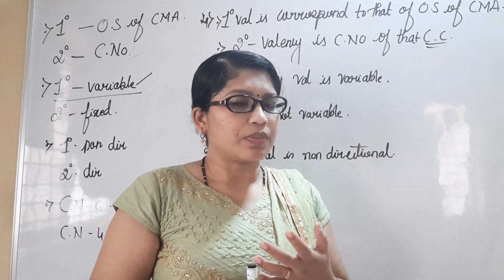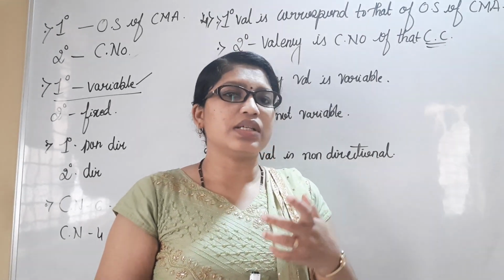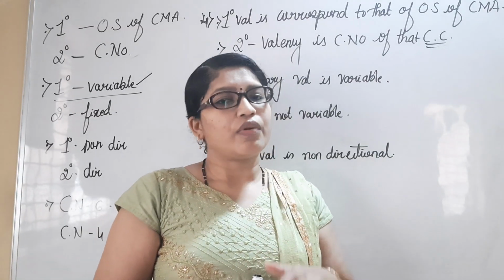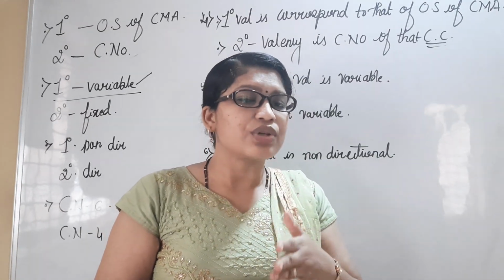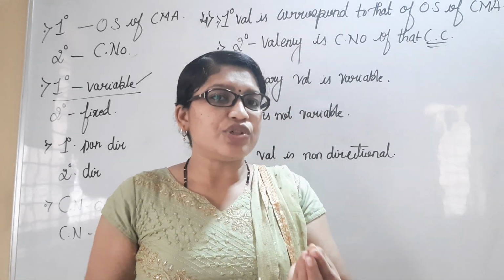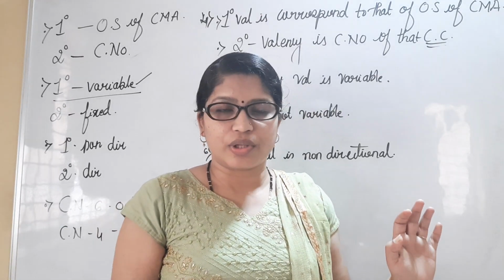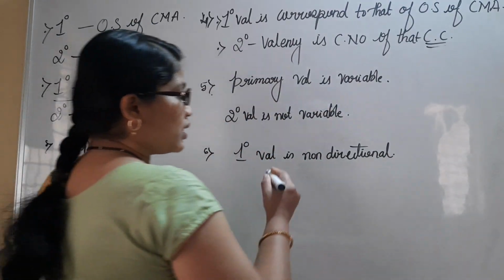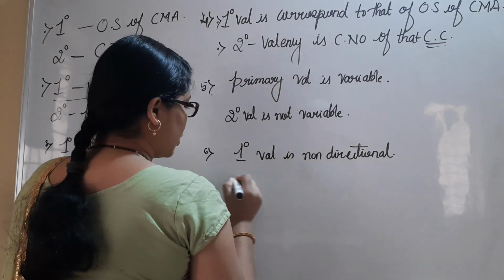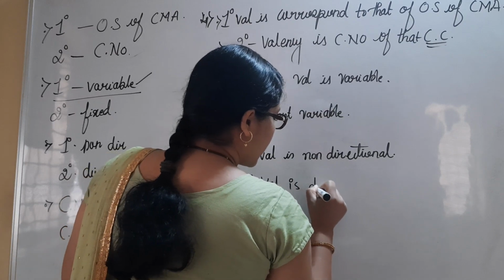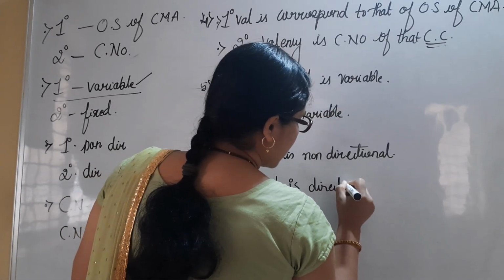Double dumbbell shape: dxy, dyz, dxz and dz square all are present, due to which we will be seeing some direction of movement of electrons that lastly concludes the different geometry and shape of that molecule. I hope this is understood to you. Fine. So primary valency is non-directional. Secondary valency is directional in nature.